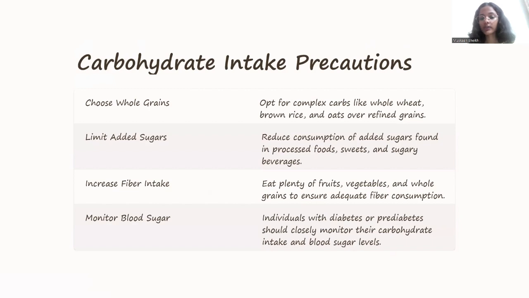Monitor blood sugar. Individuals with diabetes and prediabetes should closely monitor their carbohydrate intake and blood sugar levels.